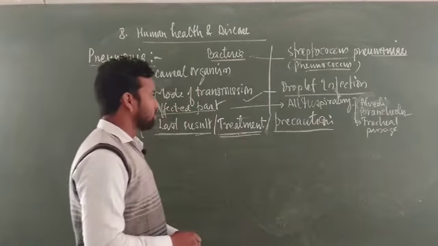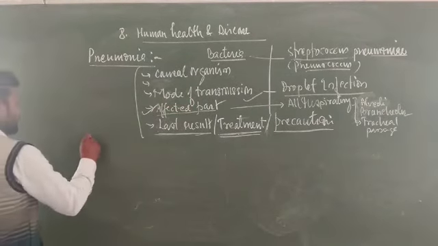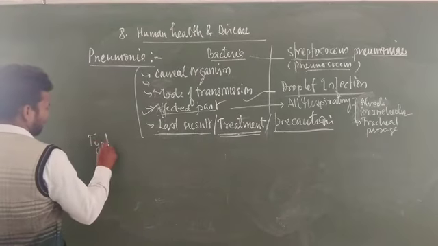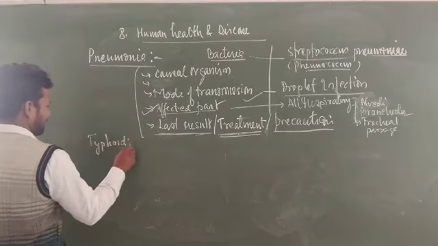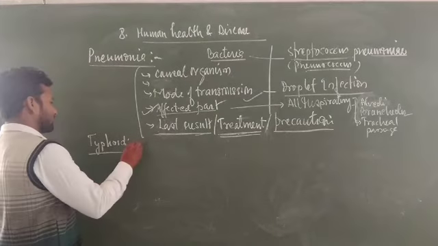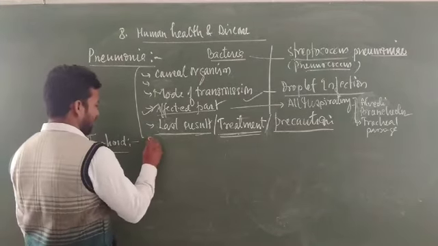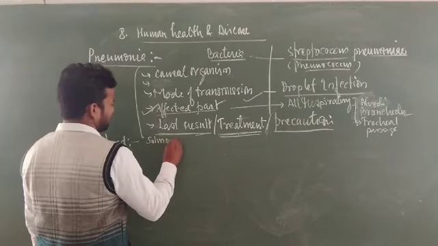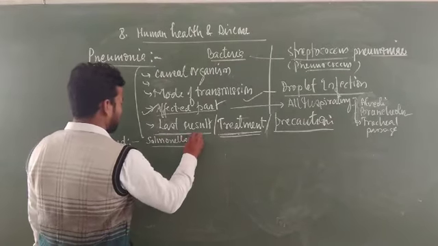Okay. Now the second disease is typhoid. Typhoid is a disease of humans, especially caused by the bacteria Salmonella typhi. This is a bacteria, Salmonella typhi.